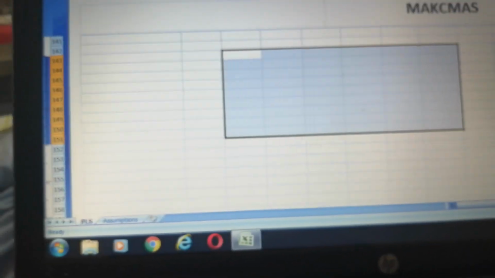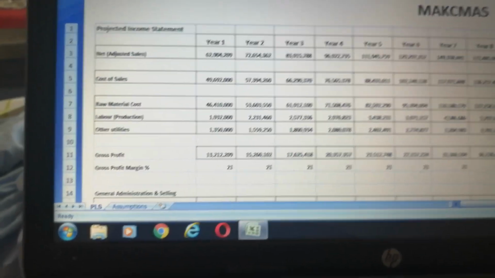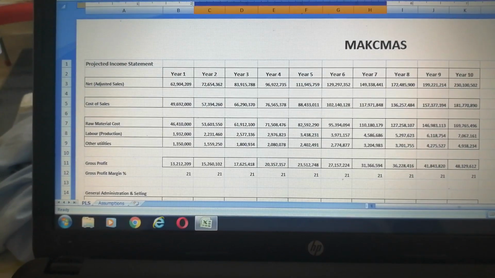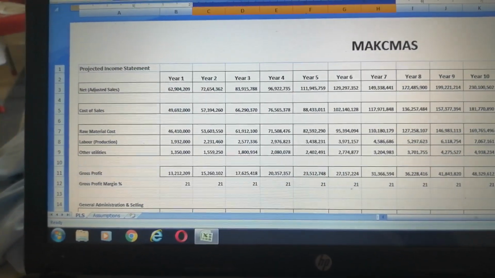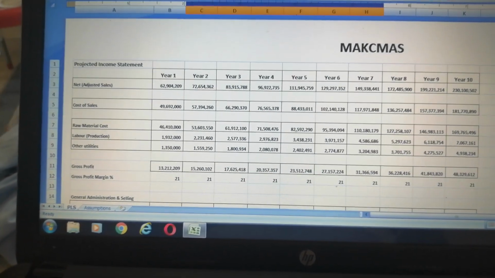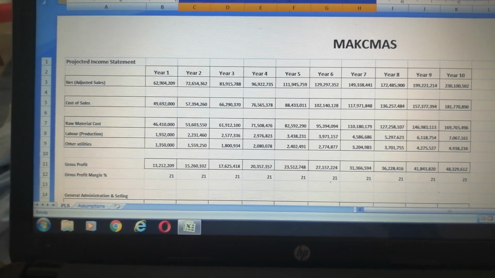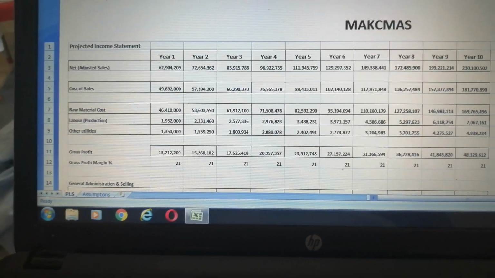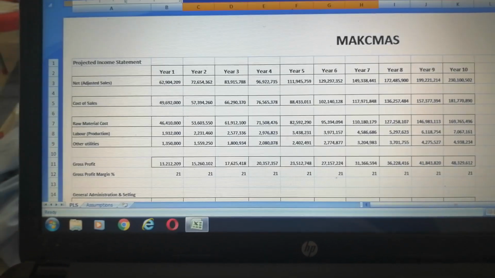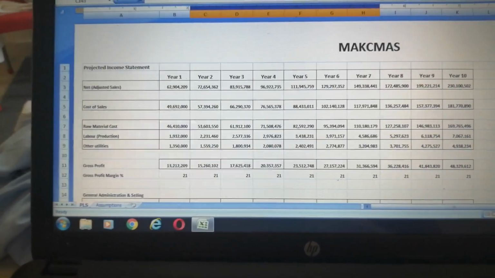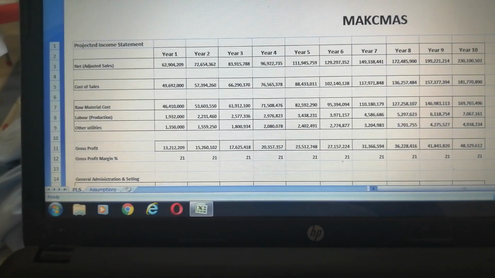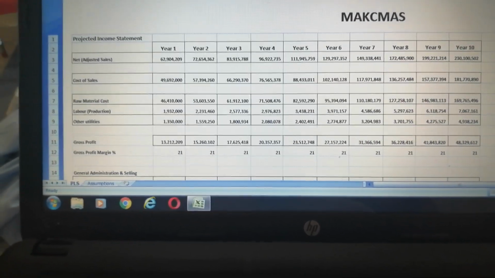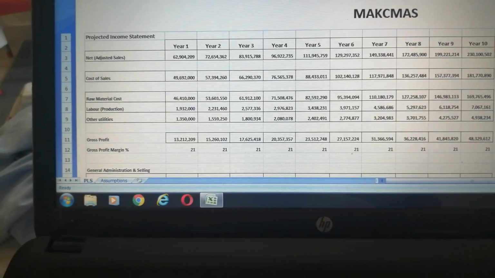Now we shall move to the main document. This is the projected income statement. All the working is based on the given assumptions. This is the net adjusted sales. Net sales working is given in the assumptions, and this is the net adjusted sales, meaning the gross sales have been reduced by the bad debts, which is 2%.